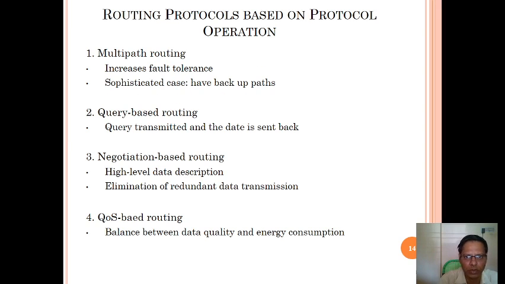Routing protocols based on protocol operation are multipath routing, query based routing, negotiation based routing, and QoS based routing. Multipath routing increases fault tolerance, with backup paths. In query based routing, a query is transmitted and the data is sent back. Negotiation based routing uses high level data description and eliminates redundant data transmission. QoS based routing balances data quality and energy consumption.